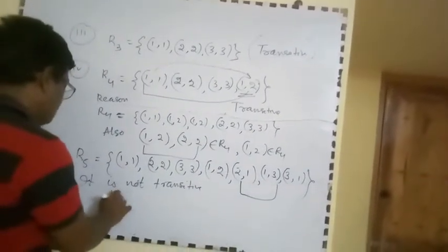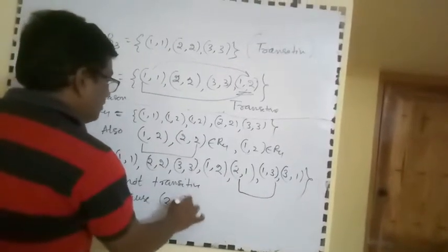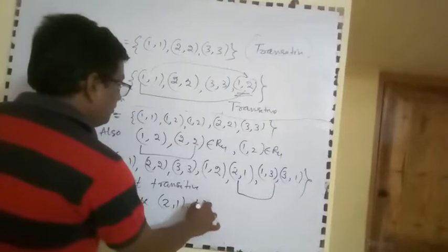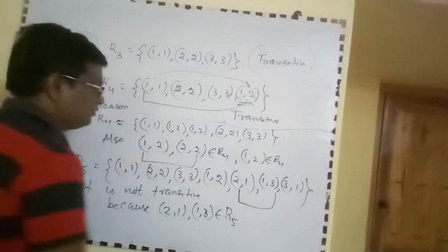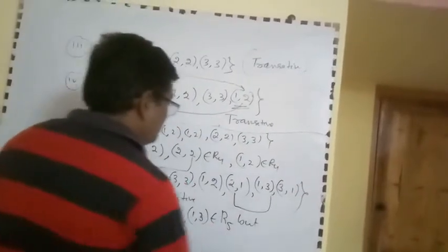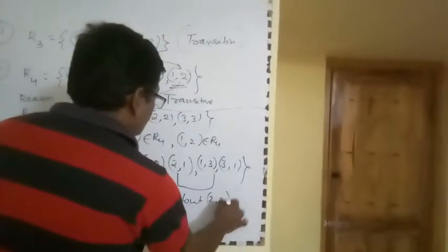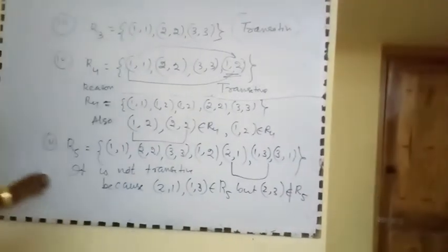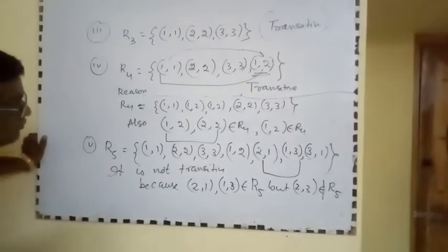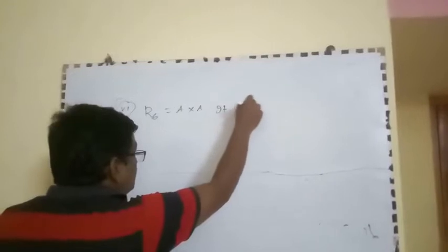Because (2, 1) and (1, 3) are both present in R5, but (2, 3) does not belong to R5, R5 is not transitive. And if X = A cross A, it is transitive.